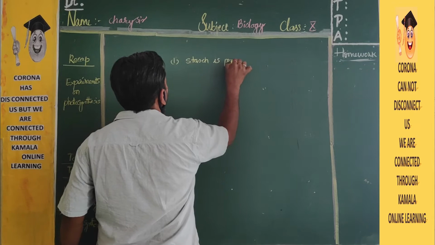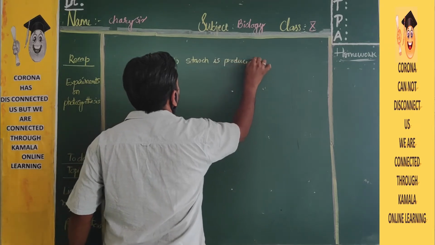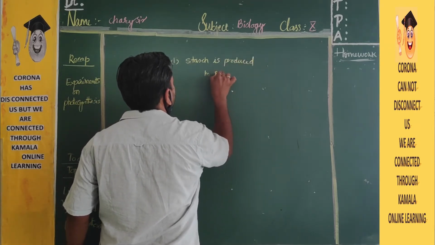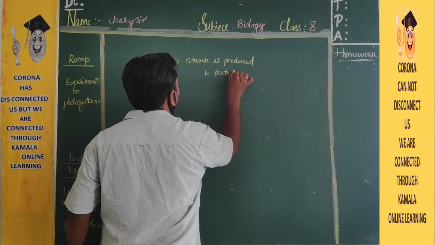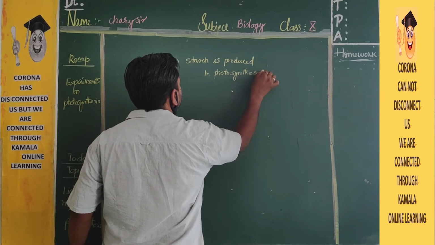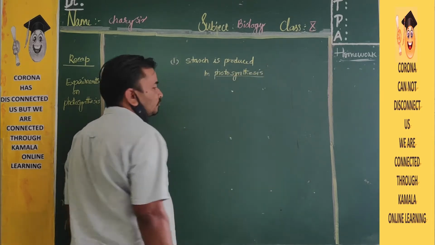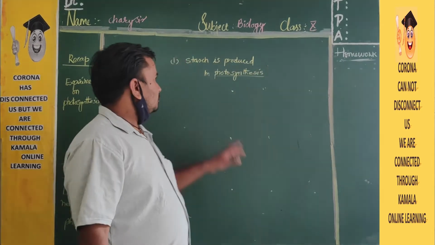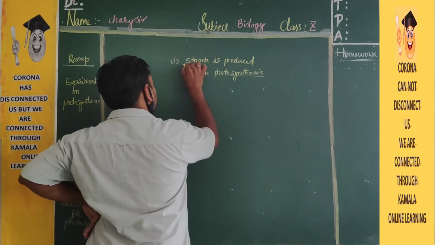Starch is produced in photosynthesis. What is the meaning of photosynthesis? Already discussed. Yes or no? Okay. So starch. What is the meaning of starch?